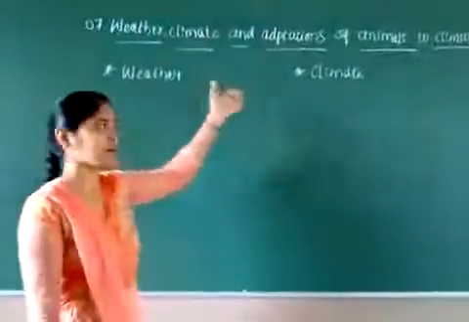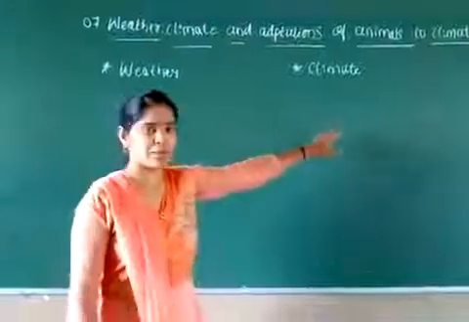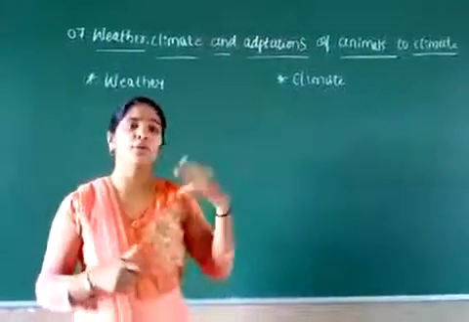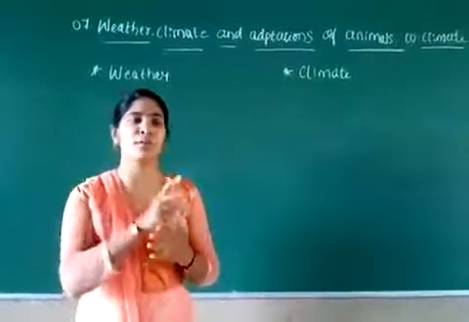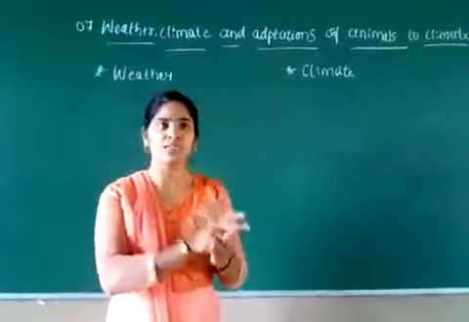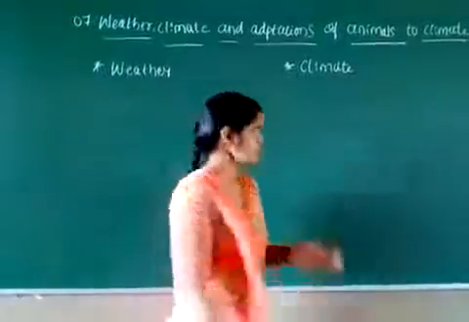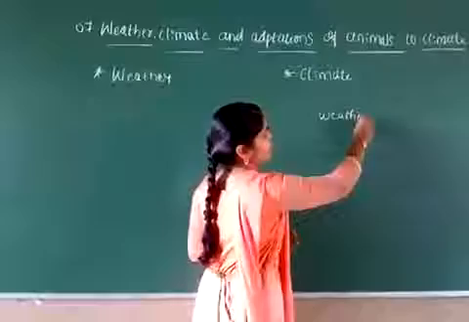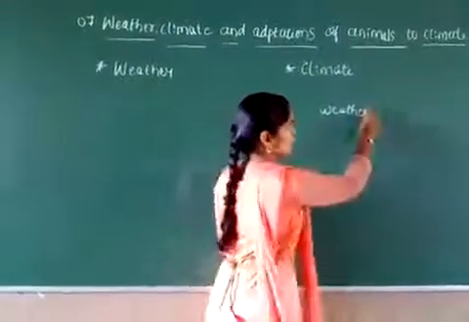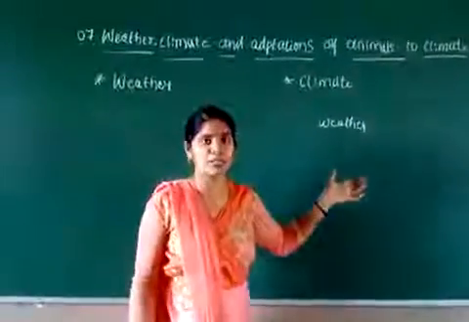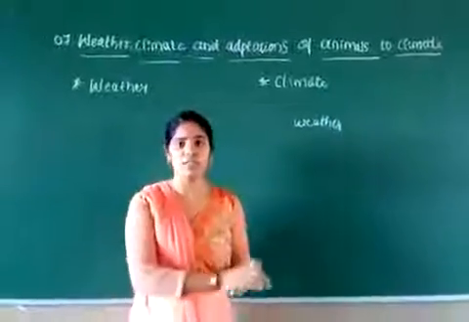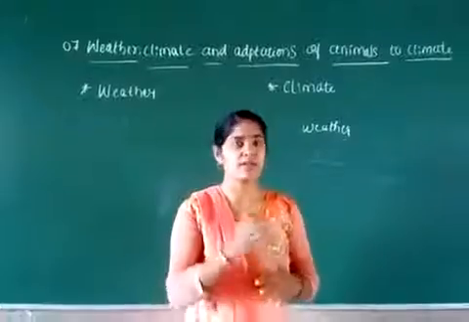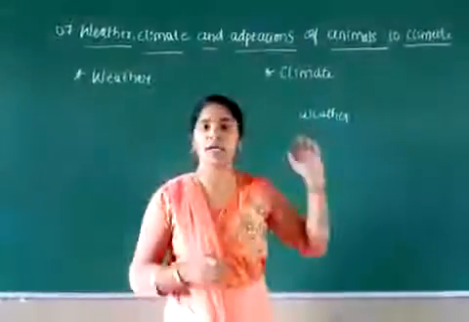Is that the same? We say that climate is also the atmospheric condition of a particular place, but over the last few years. That is, we take the weather of a particular place for the last few years, how it has been there, and that we are going to study in climate.